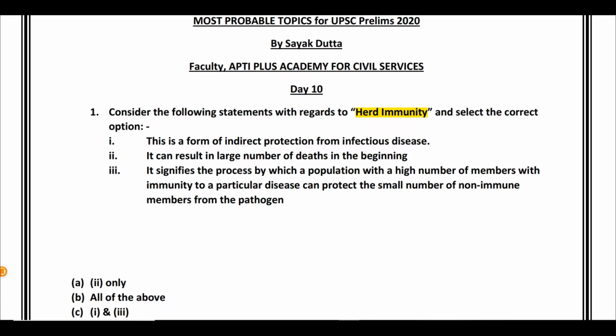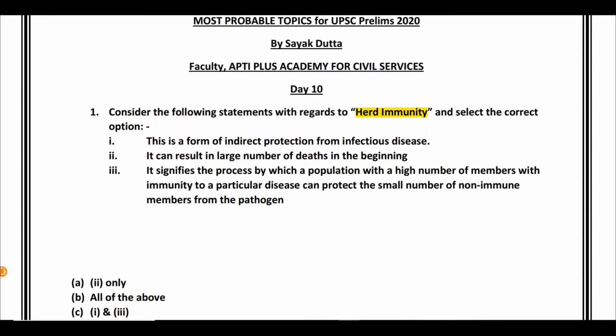So almost what was being decided in UK was that if 60% of the population of UK gets infected with COVID-19, then what will happen? Initially the number of deaths will be high, but the people who will survive will be the ones who have developed immunity against it. Then automatically, in the population which is surviving ultimately, most of the people will be immune because they would have recovered from COVID-19, and hence for the virus itself it will be difficult to find a new host who is not immune to it.